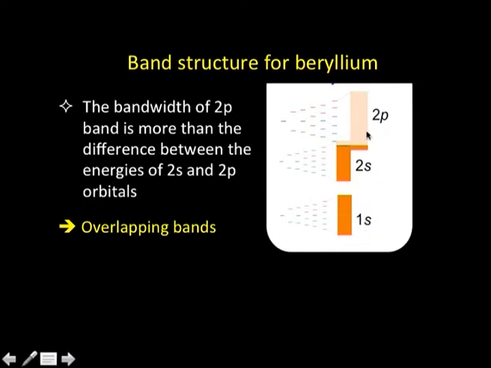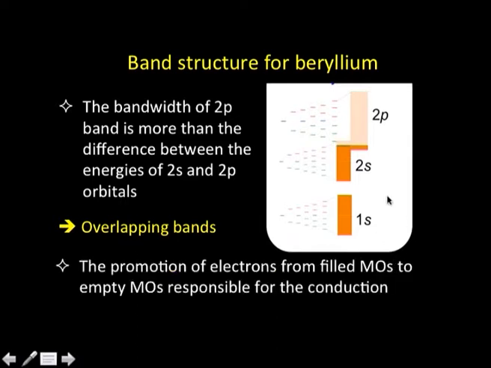But because of this overlapping of two bands, that is 2s and 2p, we find that some of the electrons occupy the lower end of the 2p band, and the upper end of the 2s band becomes empty. When a small amount of energy is given, the electrons from the highest occupied molecular orbitals, that is part of the 2s and a little region of the 2p, can get excited into the 2p band or these vacant bands, and as a consequence they will start conducting.